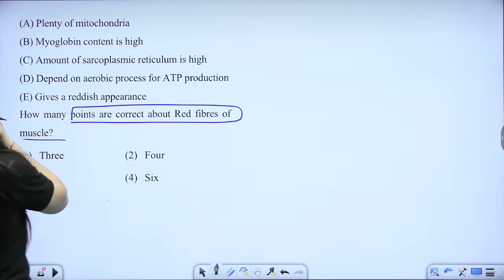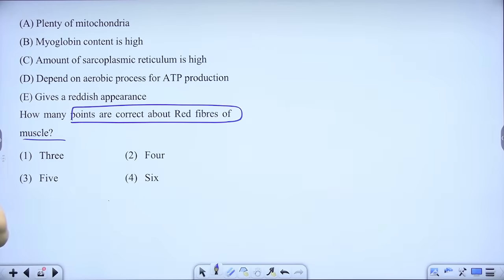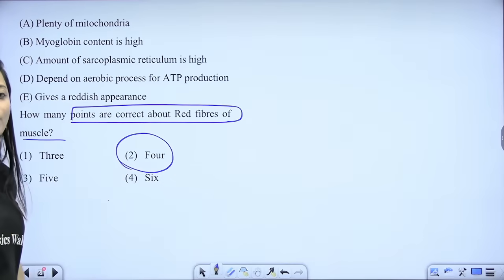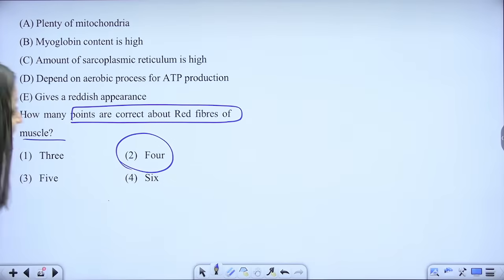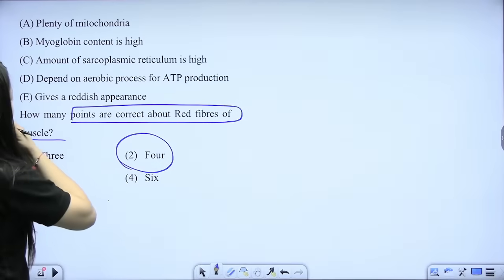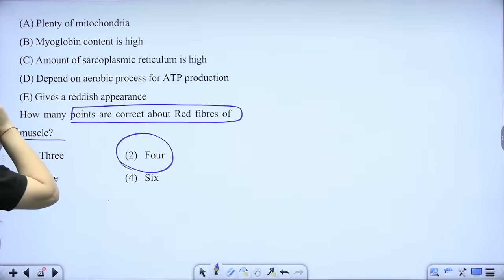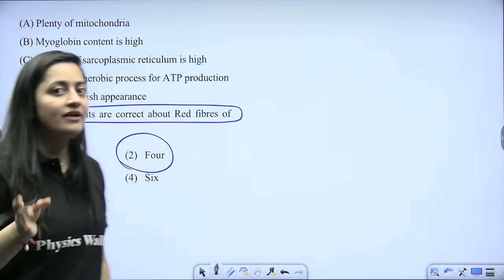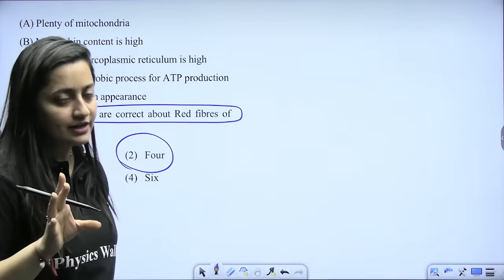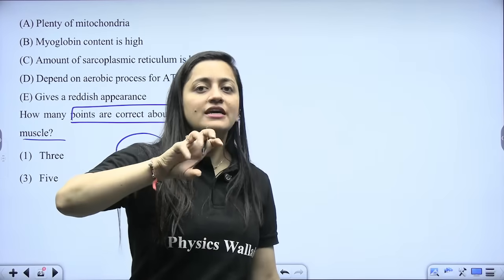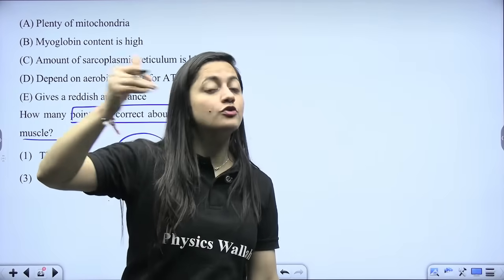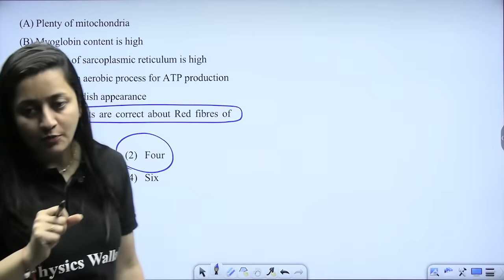Myoglobin content is high, sarcoplasmic reticulum is high, depend on aerobic processes, gives a reddish appearance. So out of 5 statements, beta, 4 are correct. Can you please tell me which one is incorrect here? Always remember, either myoglobin level and mitochondria are going to be high, or the sarcoplasmic reticulum.